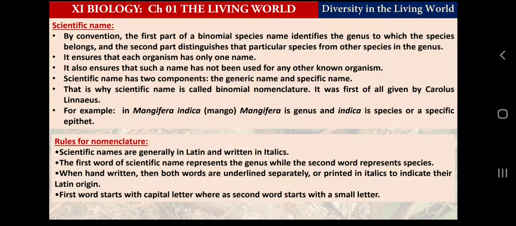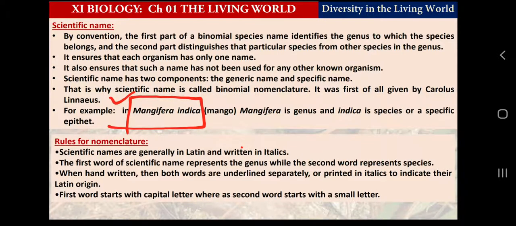When handwritten, both words are underlined separately, or printed in italics, as I have mentioned earlier. The first word starts with a capital letter, whereas the second starts with a small letter. In the scientific name Mangifera indica, the name of the mango, only M is capital or uppercase, and all other letters are lowercase.